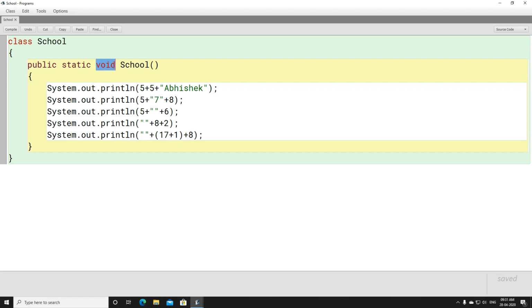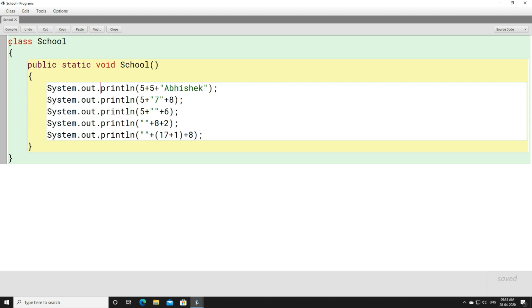Void is a token. School is a token. Here parenthesis is a token. System is a token. Out is a token. Println is a token. And this dot what you see is also considered as a token.